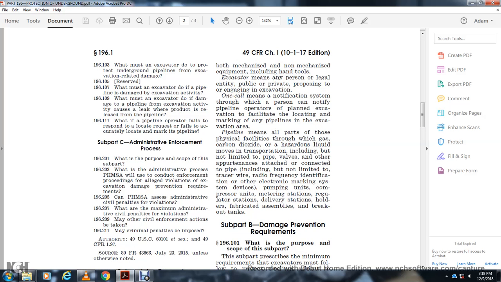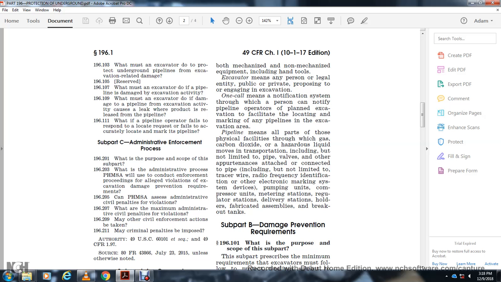It covers both mechanized and non-mechanized equipment, including hand tools. An excavator is any person, legal entity, or even the public proposing or engaging in excavation. One call means the notification system through which a person notifies the pipeline operator of the plan with the excavator, for facility locating and marking of any pipelines in the excavation area.